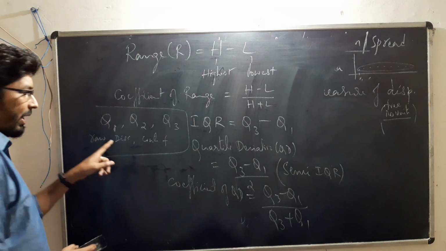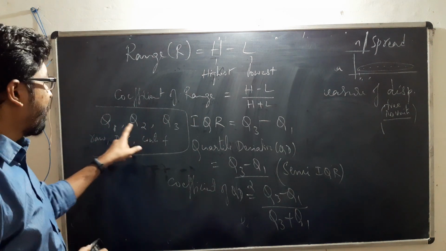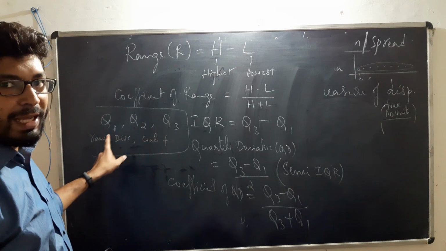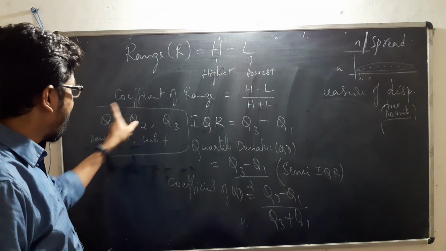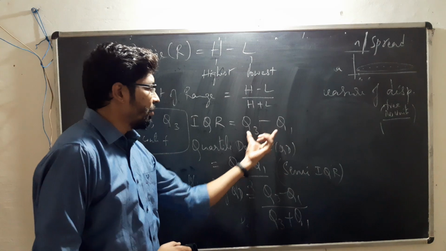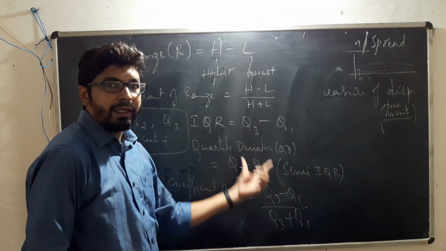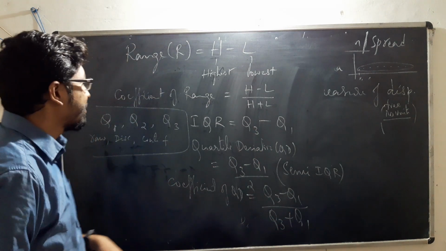You should look into the type of the data and use the appropriate formulas to compute Q1, Q2, Q3 as per the raw, discrete or continuous data. After calculating the values of Q3 and Q1, substitute the values here and then compute the quartile deviation.